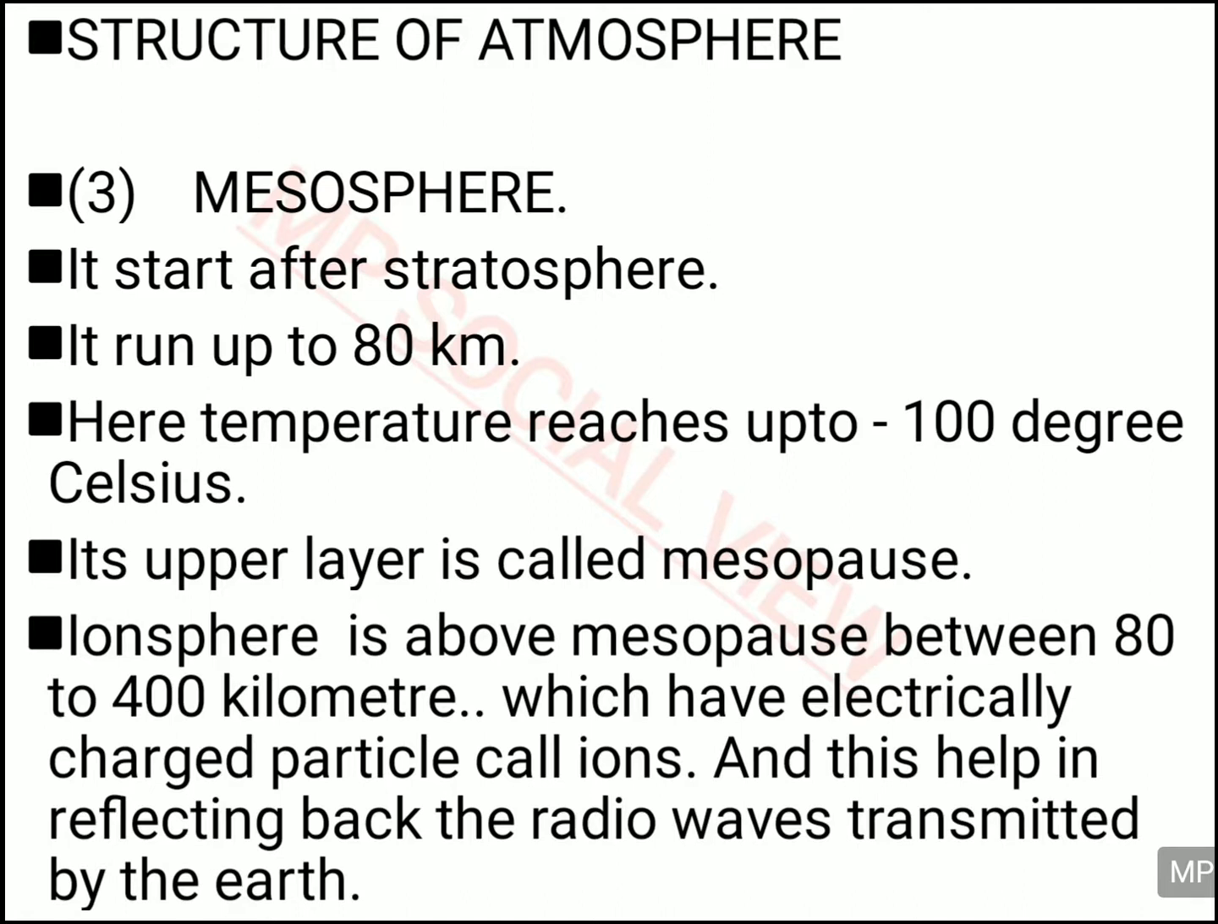After the mesopause you have the ionosphere, and ionosphere is between 80 to 400 kilometer. And this layer is called ionosphere because it has the electrically charged particles, that are called ions. And these ions help you to reflect back the radio waves which are transmitted from the earth. So it helps in signals and in communication system. So this layer is also important.